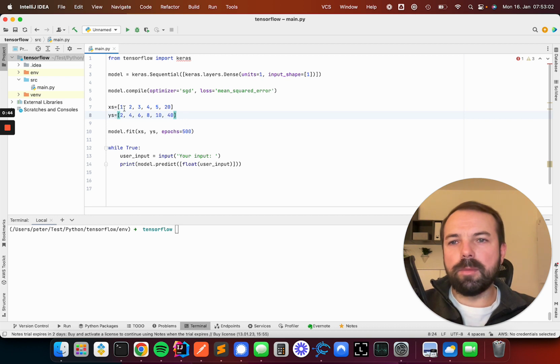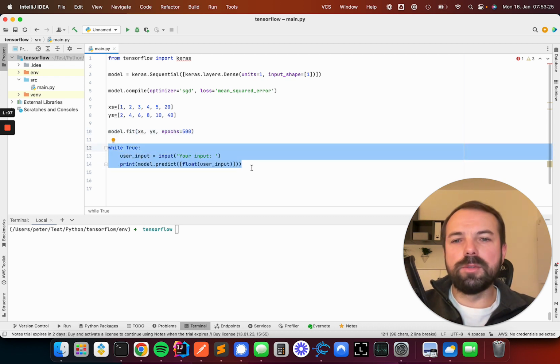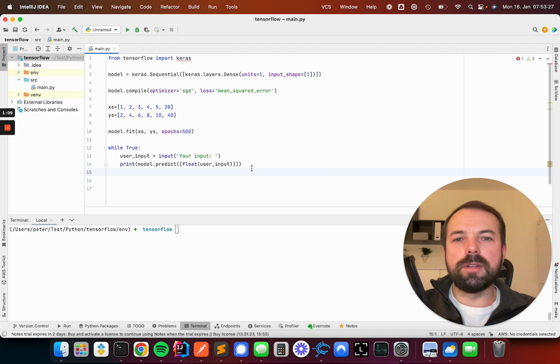So for example, we have an input number of 1 and we expect a number of 2. We have 2 and we expect a number of 4, and so on and so forth. So this is the important part with which the model gets trained. And this is the line basically doing this. So we feed in the data. We say we want to have it trained with 500 rounds or epochs, to be more precise. And then there is a while true loop where we ask for user input and print out the predicted number which the model is predicting.